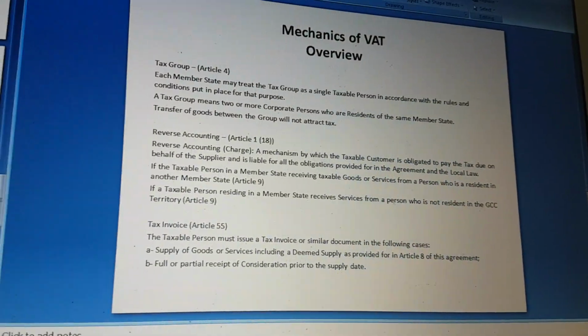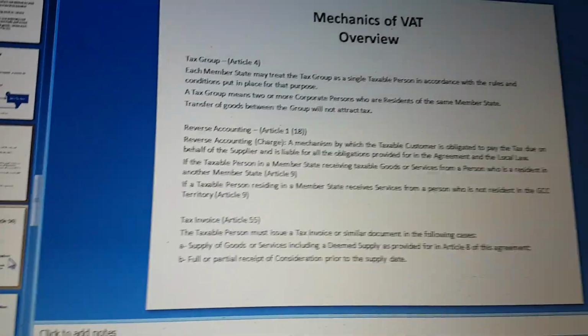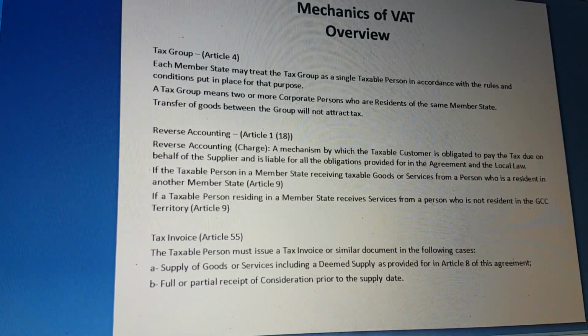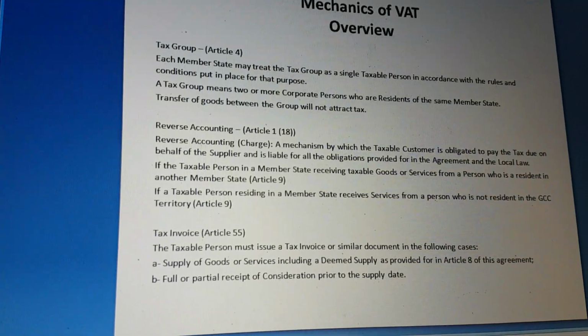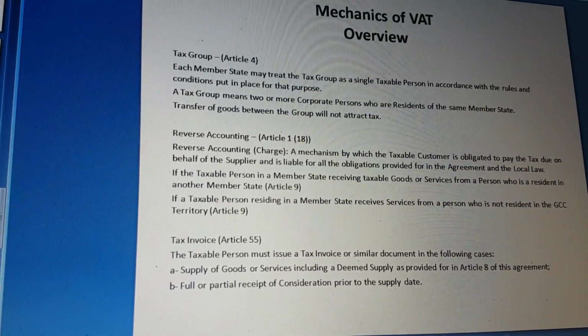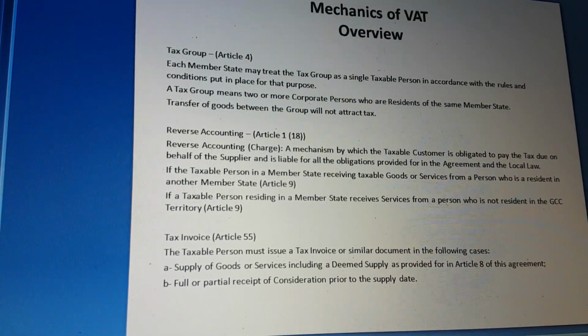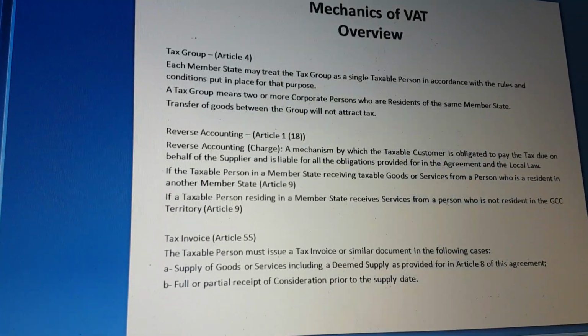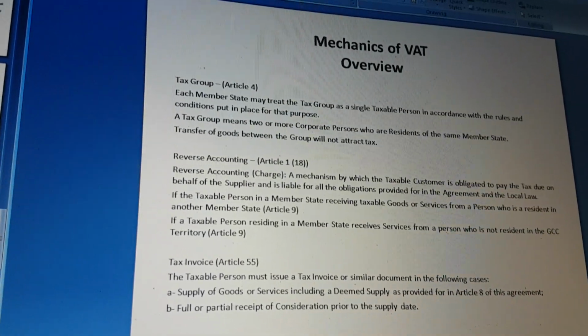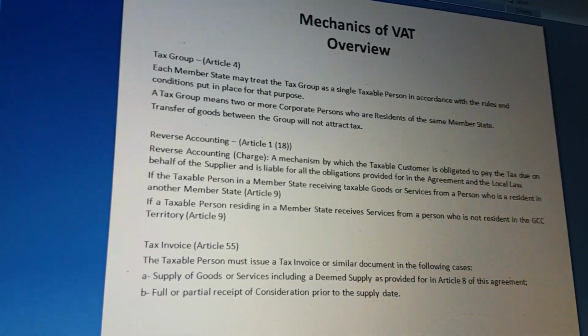Now let us go back and go through everything. This is an overview to show what has happened. Tax group: each member state may treat the tax group as a single taxable person in accordance with the rules and conditions. Tax group means two or more corporate persons who are residents of the same member state. Transfer of goods within the group will not attract tax. It will be treated as one person.